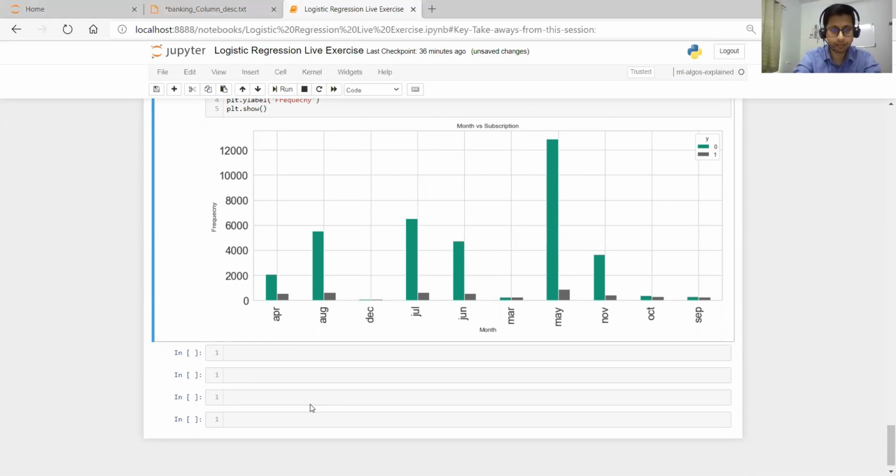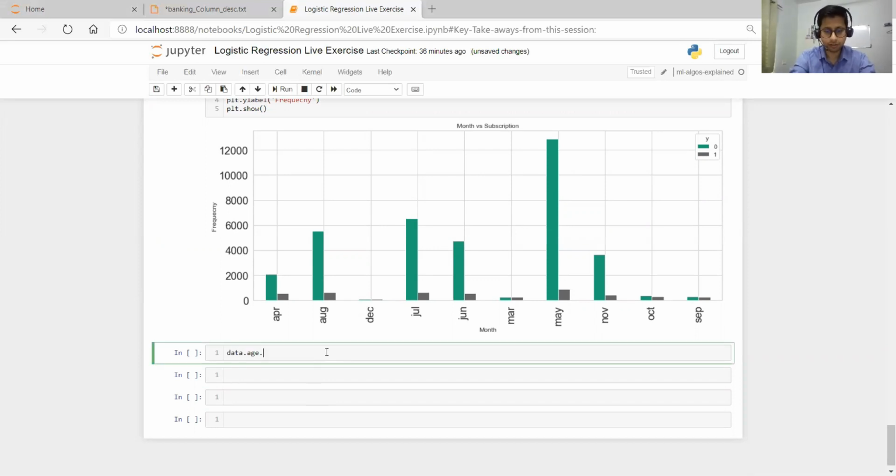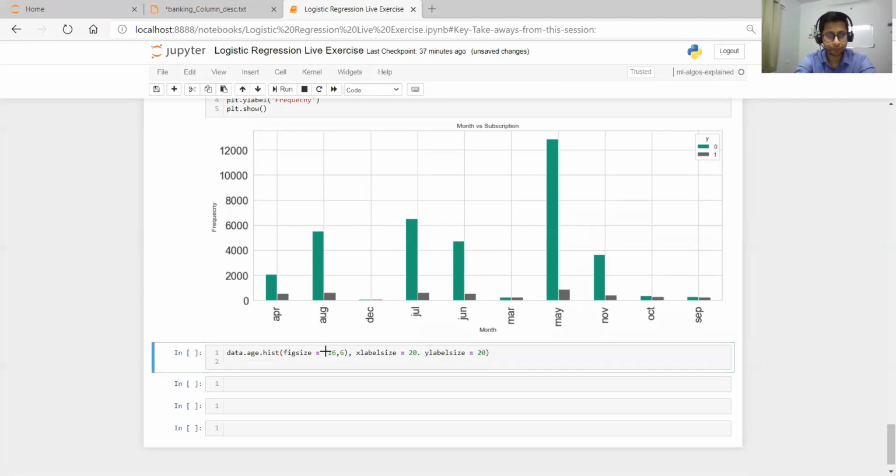Data dot age dot plot, the histogram. Let's set some figure size: figsize equal to 16 comma 6. Then we'll give xlabel size equal to 20, ylabel size also equal to 20.